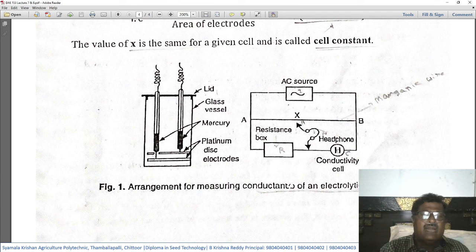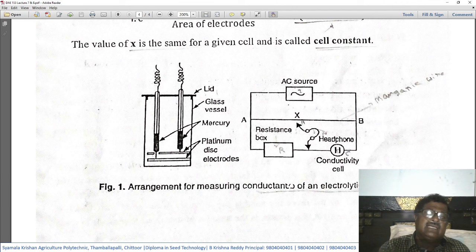The platinum electrodes are coated with platinum black and attached with platinum wires to a very thin tube containing mercury, which is connected to the electrical circuit.